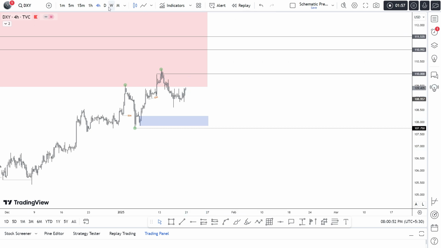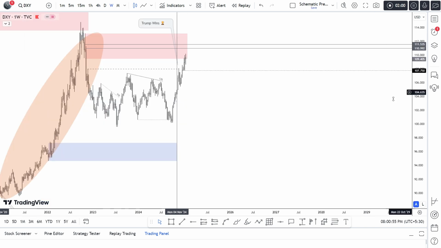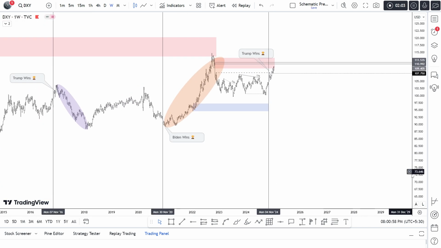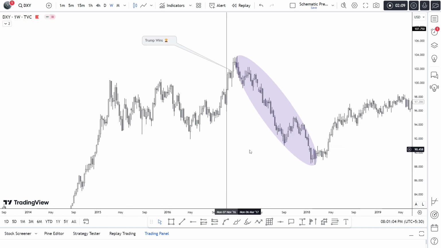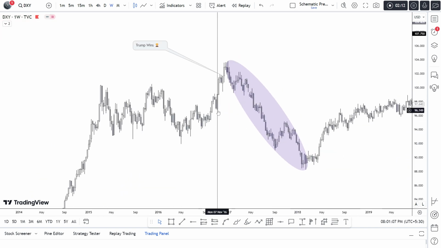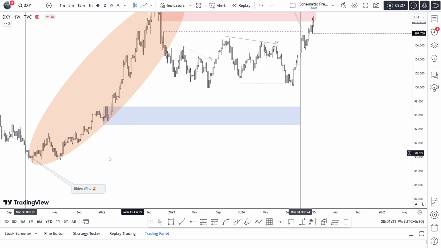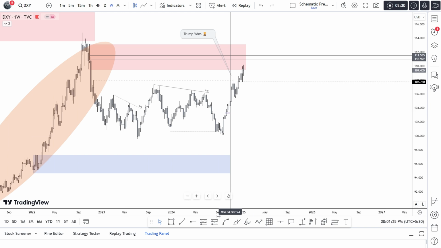So overall, after Trump takes over, I'll be looking at a bearish dollar index. This is the previous Trump era: when he won, price pushed higher before it collapsed, taking out all these lows. And this happened in the two-year scenario. So that's what I'm expecting. After Trump won, price moved higher into the supply.